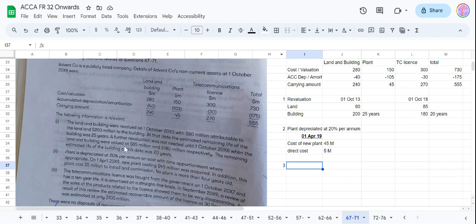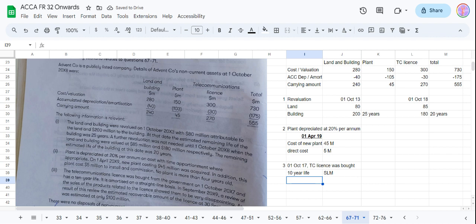The telecommunications license was bought from the government on 1st October 17 and has a 10-year life. It is amortized on a straight line basis.